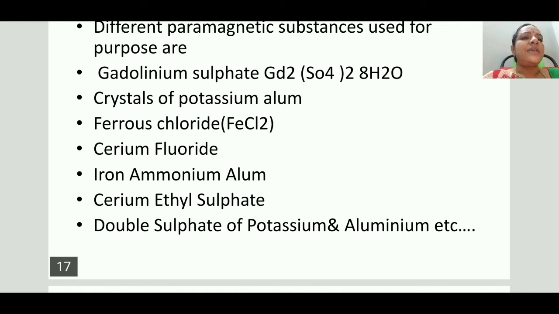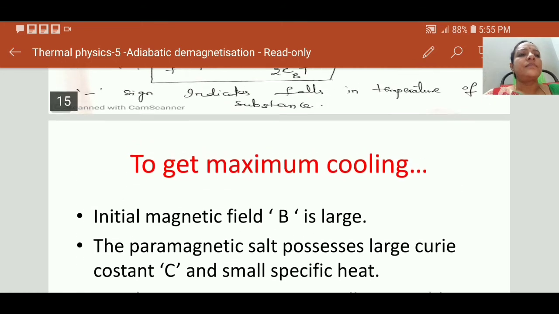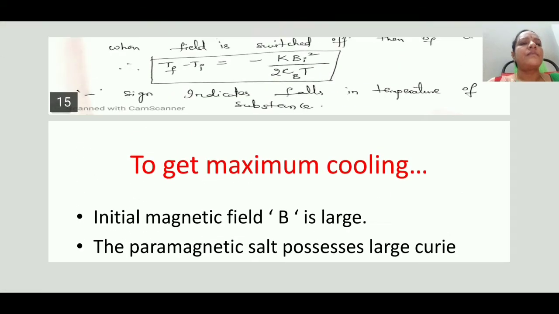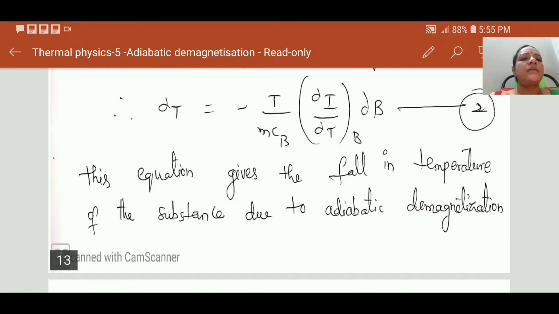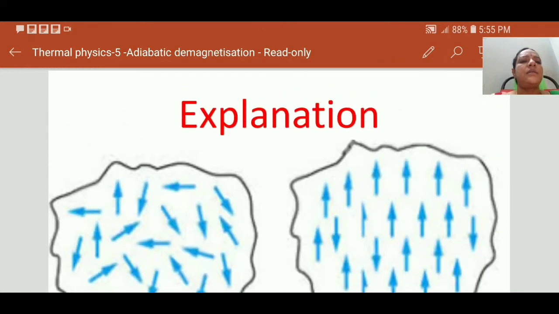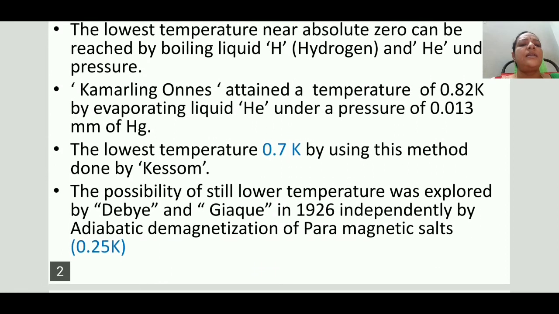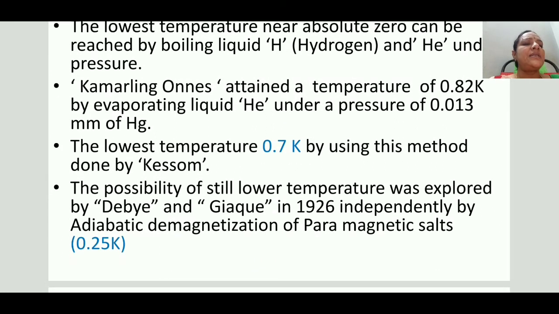Just revise today's class. That is adiabatic demagnetization. The adiabatic demagnetization method was proposed by Debye and Giauque in 1926 by using adiabatic demagnetization of paramagnetic salts, and they attained a temperature of 0.25 Kelvin.